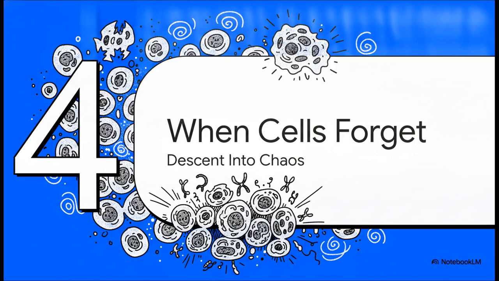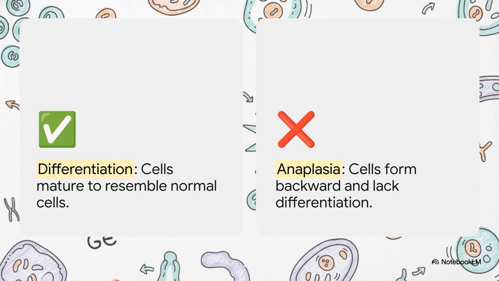Section 4. When cells forget themselves. Descent into chaos. So, we've decoded the names, but to understand what's actually happening inside the structure of these rogue cells, pathologists look at two main concepts: differentiation and anaplasia. Differentiation is basically how much a tumor cell resembles its normal, healthy counterpart. A well-differentiated benign cell remembers its day job. A benign tumor of smooth muscle still acts and functions a lot like normal smooth muscle.